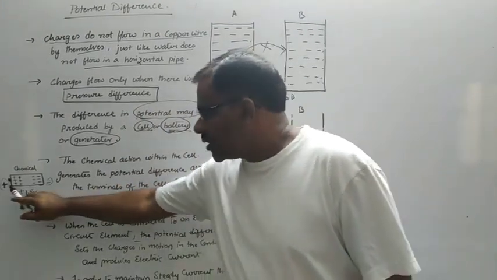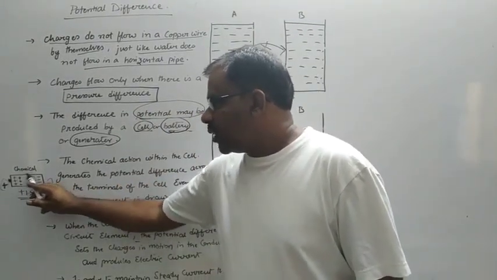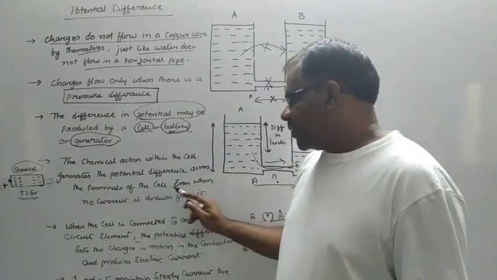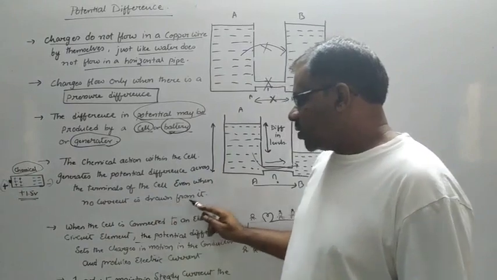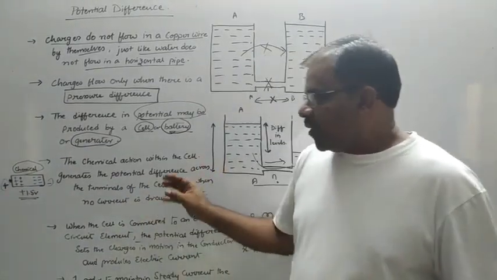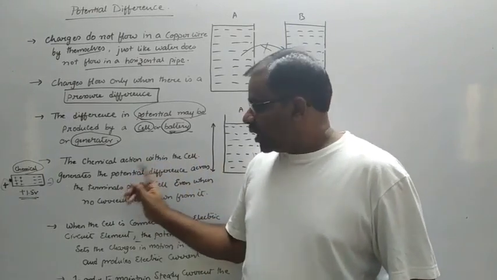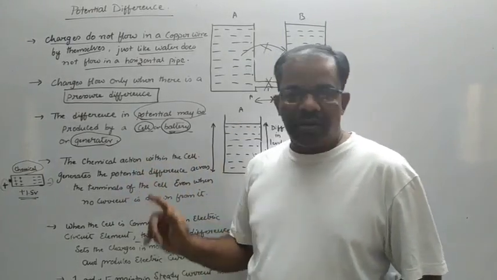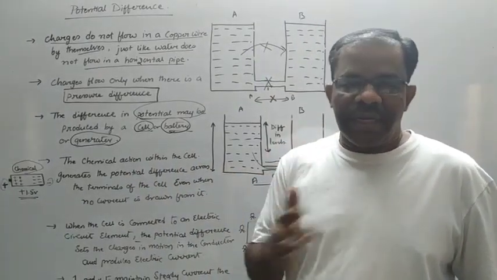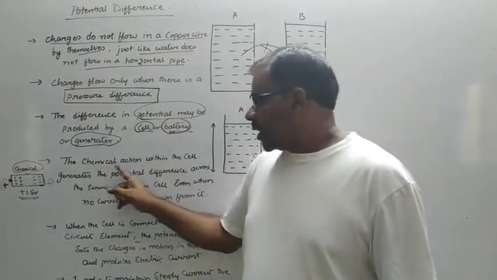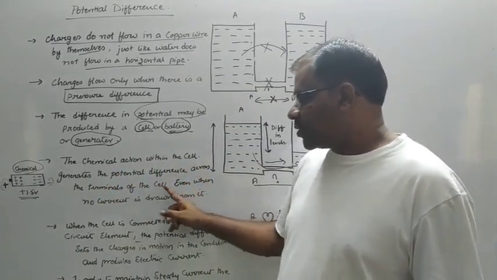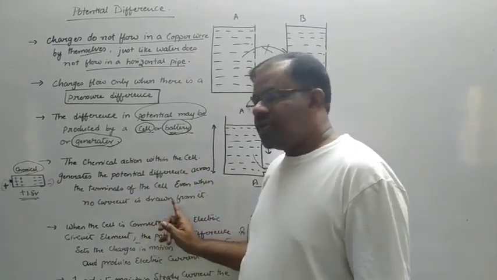To maintain the potential difference between its two ends, what is important is the chemical within the battery across the terminals of the cell, even when no current is drawn from it. So this is one important point that you need to remember. When you have a cell with you, whether the cell is connected in the battery or not, you should make sure that it will keep expending its chemical. Why? Because the chemical action within the cell generates the potential difference across the terminals of the cell, even when no current is drawn from it.